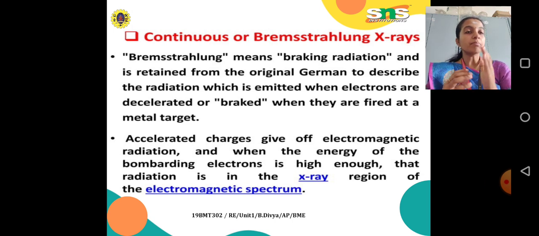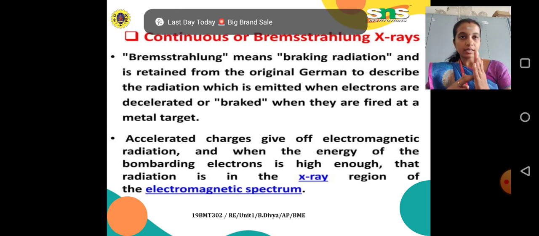It is a German word, right? To describe the radiation which is emitted when electrons are decelerated or braked when they are fired at a metal target.